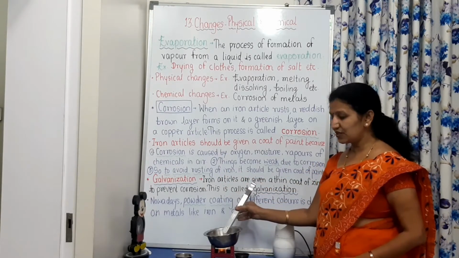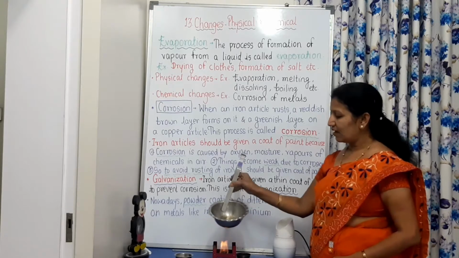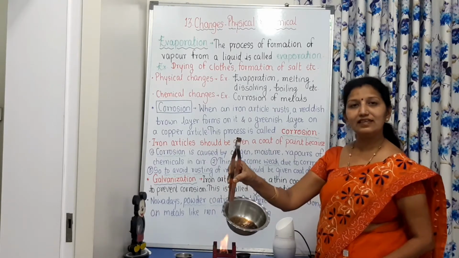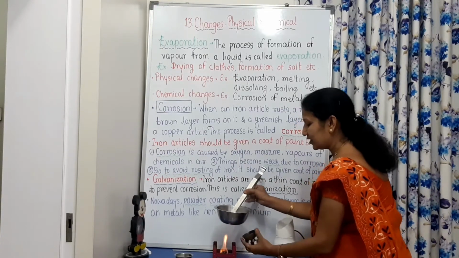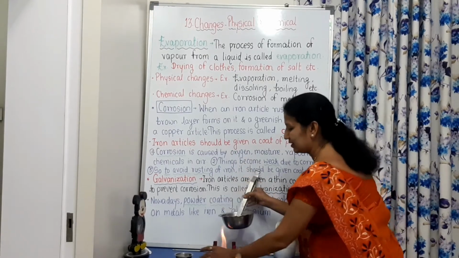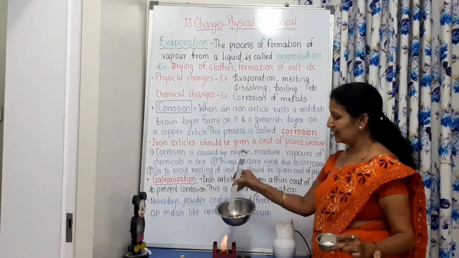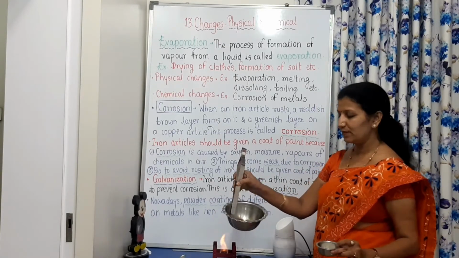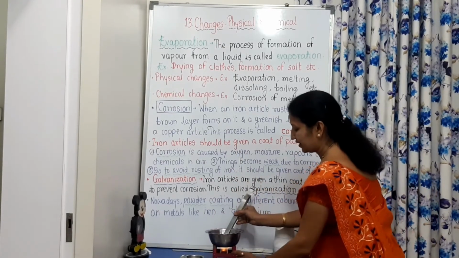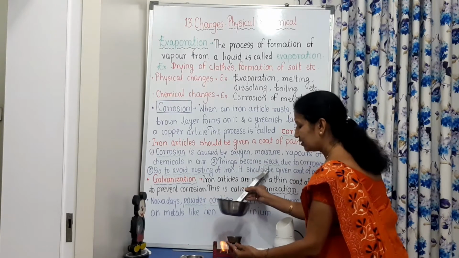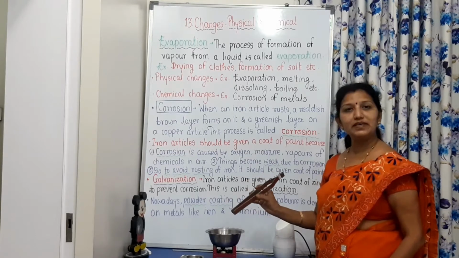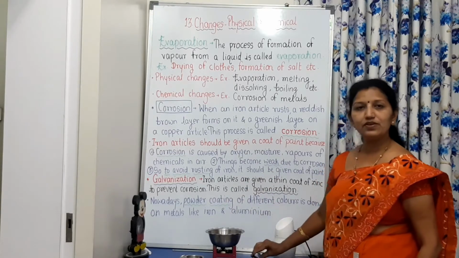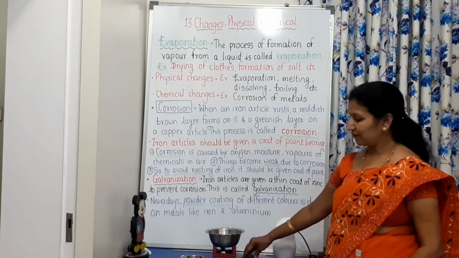Stop heating when you see that the sugar is burnt. In this way, this sugar that was white in color is now turned into a blackish color. Why? Because of heating, the sugar burnt, and because of burning, it is converted into a black substance.